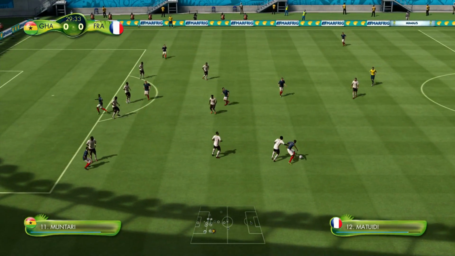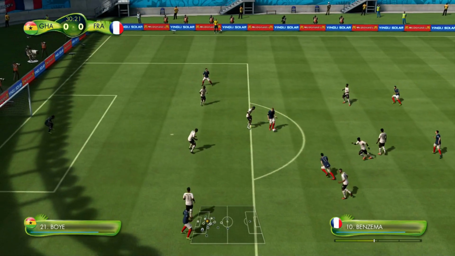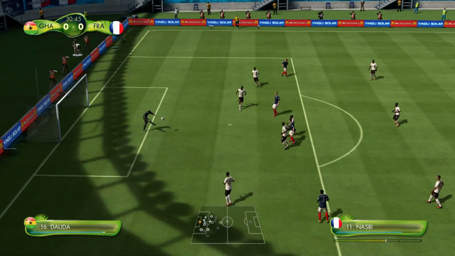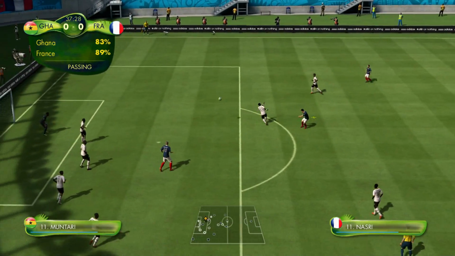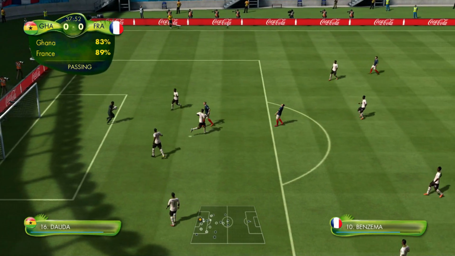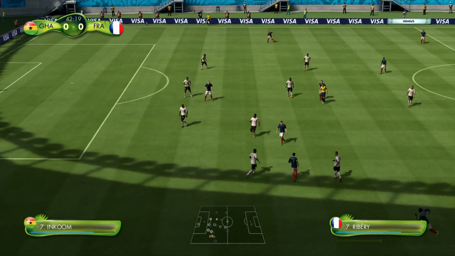France looking to try and unlock this Ghanaian defence that are sat back in a nice position, and they go for it. It's blocked back to the keeper and cleared away. Crossed in by France and it's hooked away. France go for the shot and it was just caught by the goalkeeper there. Ghana making life a little bit tough for France.